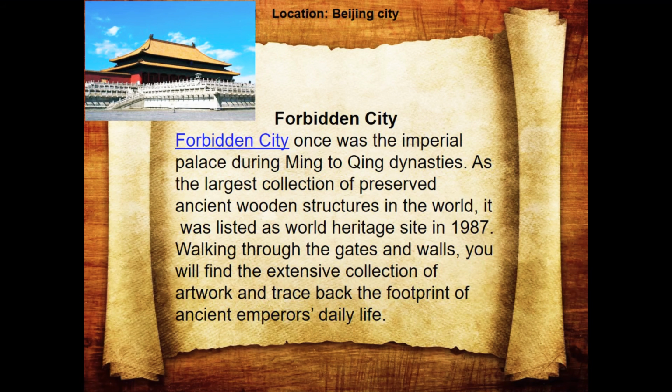The last cultural heritage of China is the Forbidden City. The Forbidden City once was the imperial palace during the Ming to Qing dynasties. As the largest collection of preserved ancient wooden structures in the world, it was listed as a World Heritage Site in 1987. Walking through the gates and walls, you will find an extensive collection of artwork and trace back the footprint of ancient emperors' daily life.